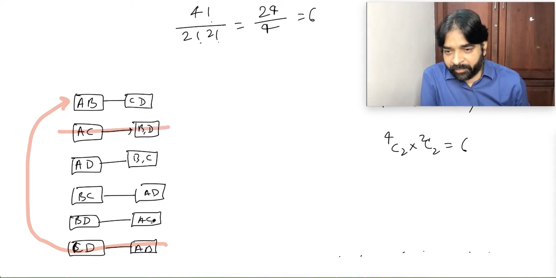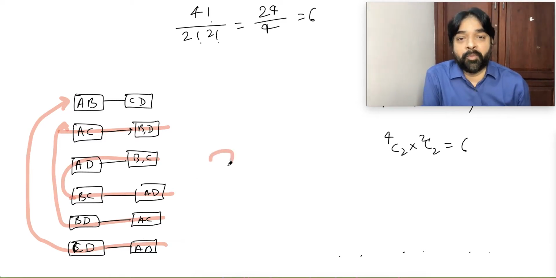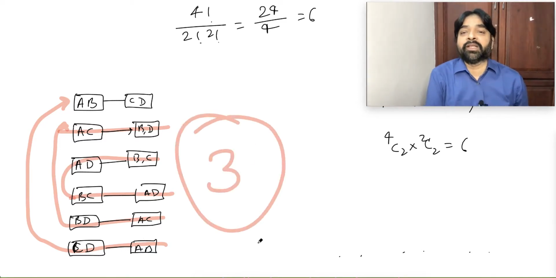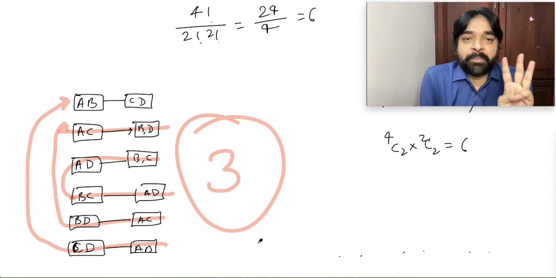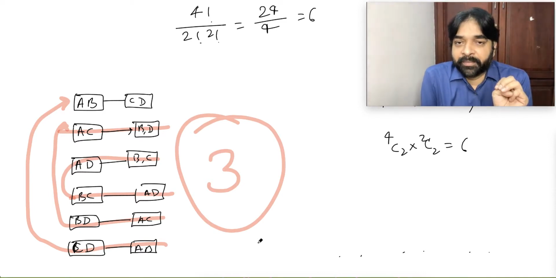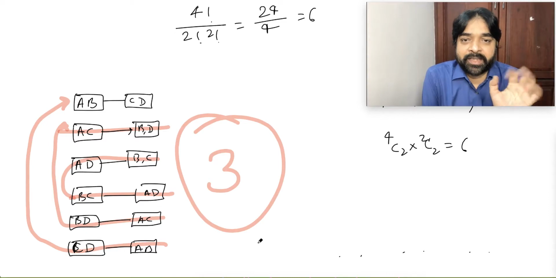AC and BD is the same as this. BC and AD is the same as this. In fact, what will be the answer? The answer will be only 3. Only 3 possibilities will be there, 6 possibilities will not be there. The answer I wrote earlier is very much wrong. 6 will not be there, only 3 will be there.